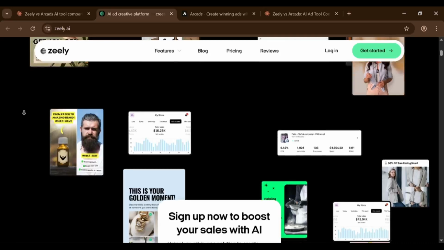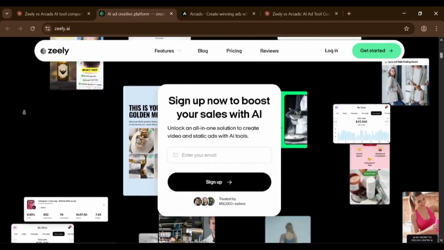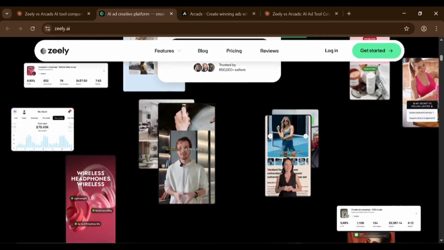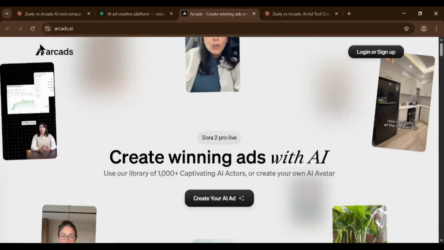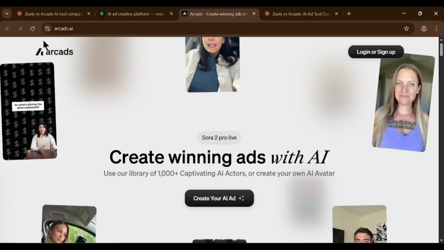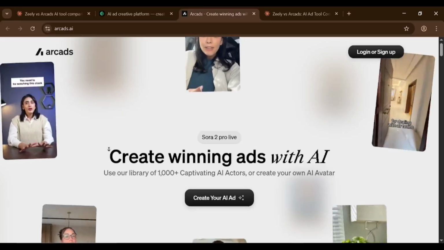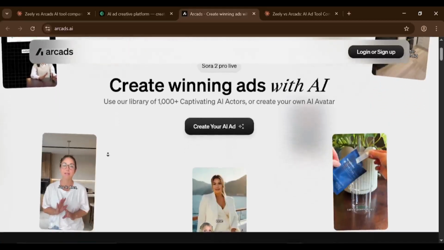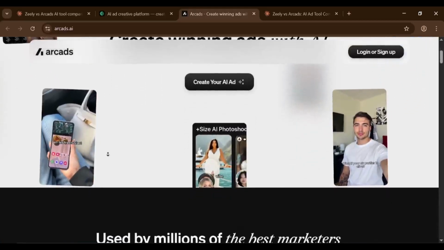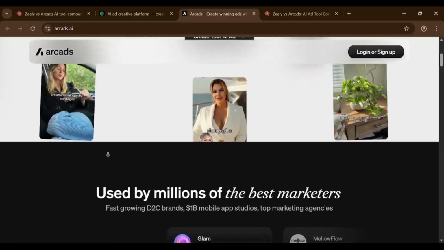No extra work needed. Now, let's talk about Arcads. This tool focuses on one thing, creating realistic talking head videos with AI actors. You get over 300 avatars to choose from, and they look surprisingly real because they're based on actual people. Arcads is perfect for digital products like courses, software, or coaching services. You write your script, pick an actor, and the AI makes them say the words with perfect lip sync.